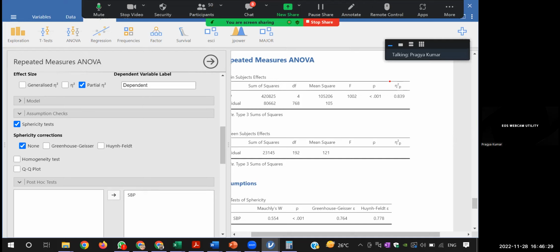There are three levels: 0.2, 0.5 and 0.8. Up till 0.2, we call it no effect. Up till 0.5, we call it moderate. And if it is 0.5 to 0.8 and more than that, then we call it a very good effect size. So this is the interpretation of effect size. So that's it with the repeated measure ANOVA.